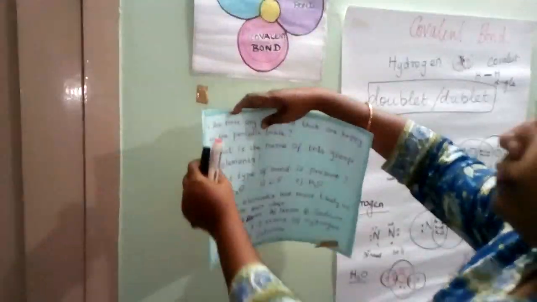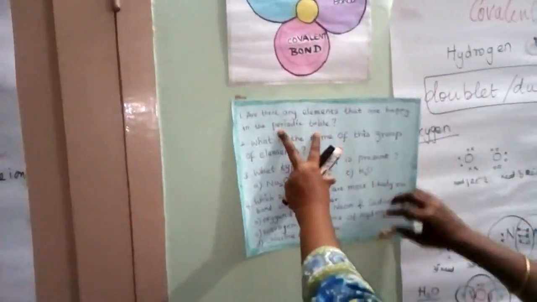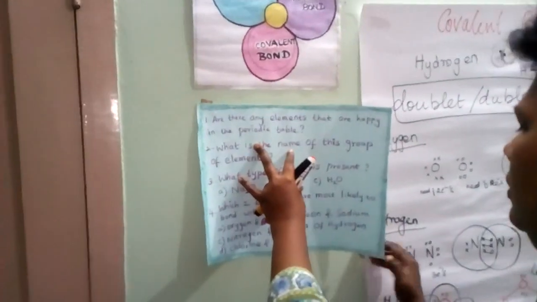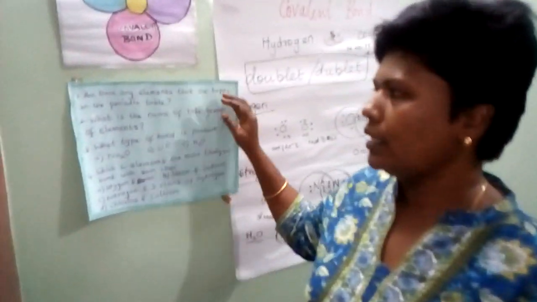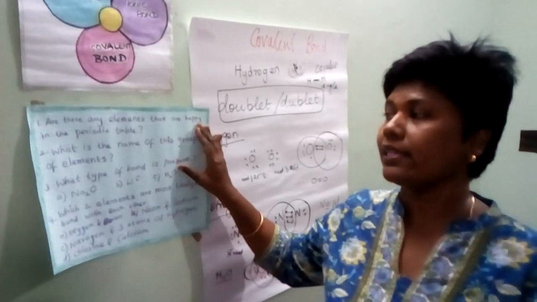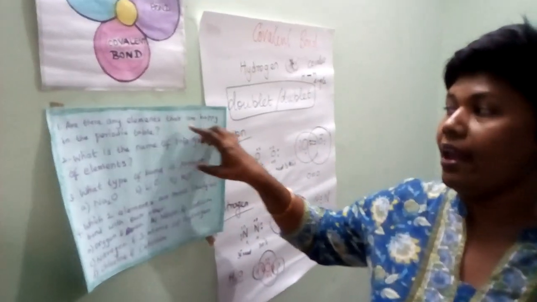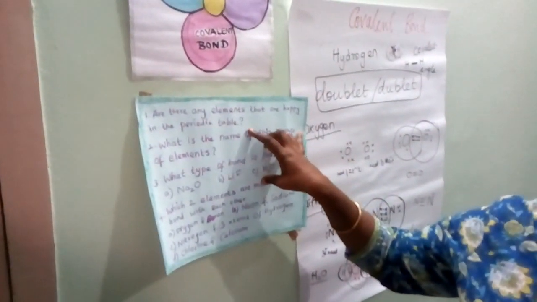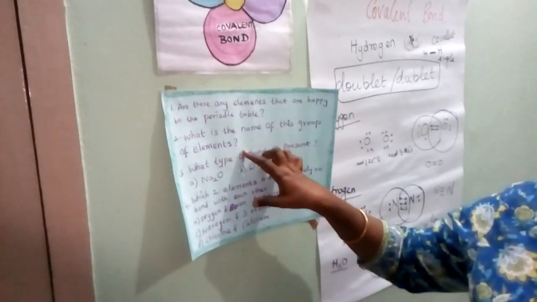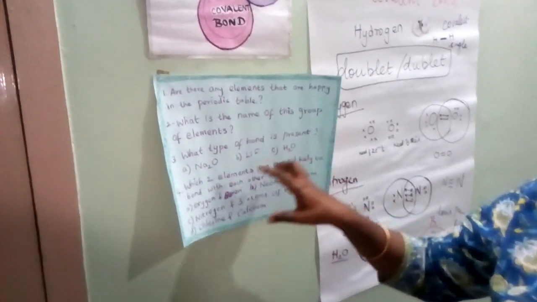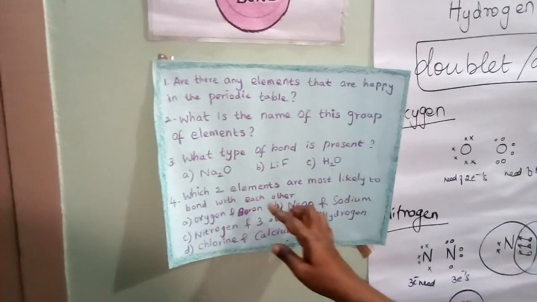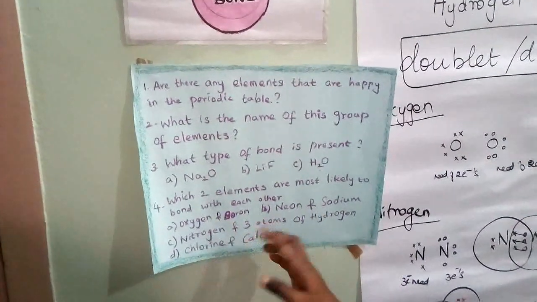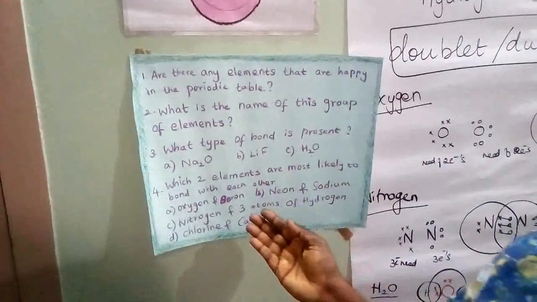Now at the end we have to give homework. I am going to give this in the form of a home assignment. Are there any elements that are happy in the periodic table? What is the name of this group of elements? What type of bond is created in this? Because today they studied these two, and which two elements are mostly linked with each other. Out of this they have to give us a home assignment.